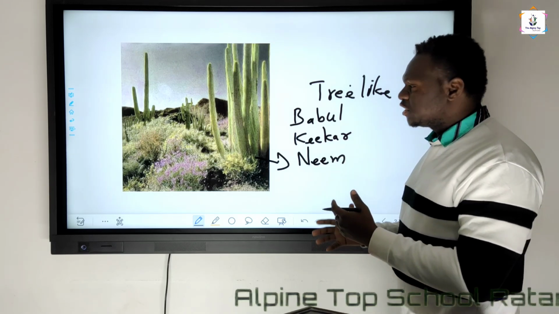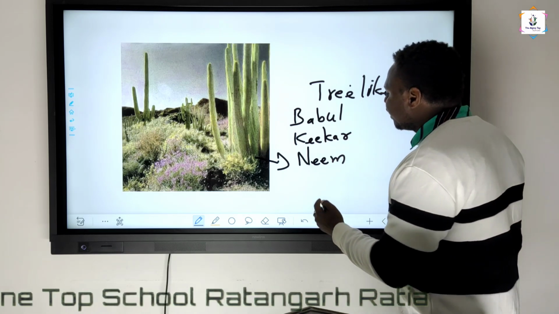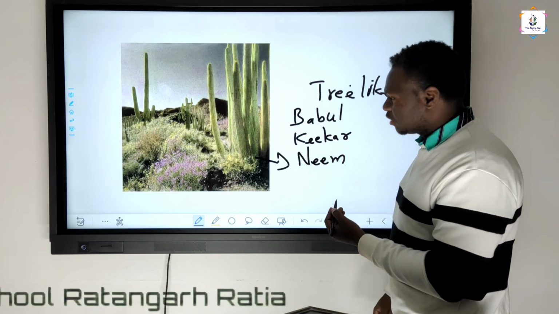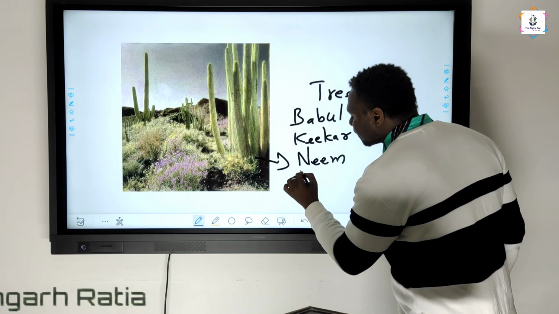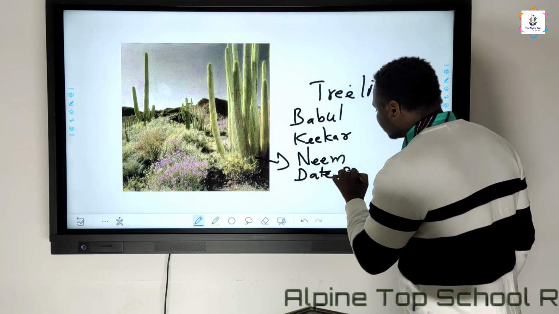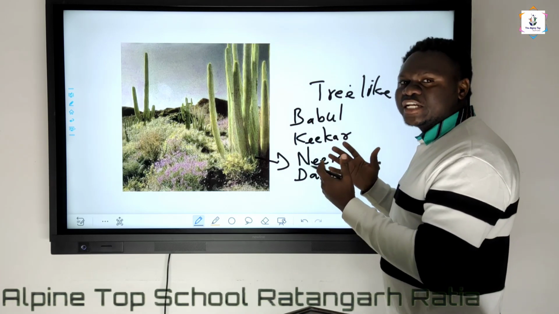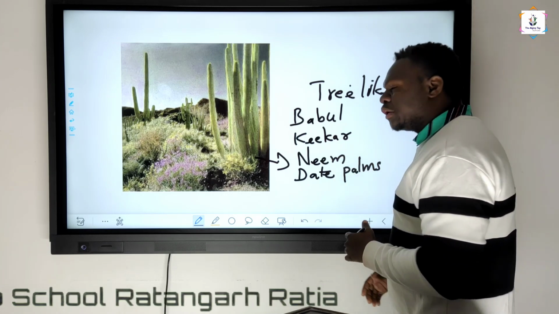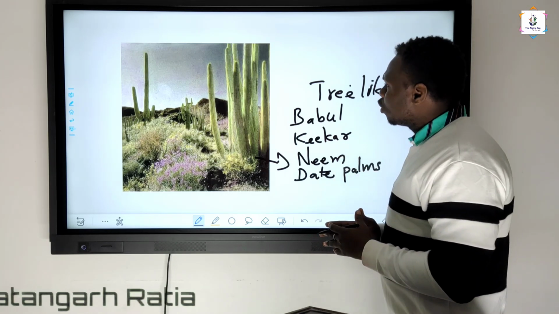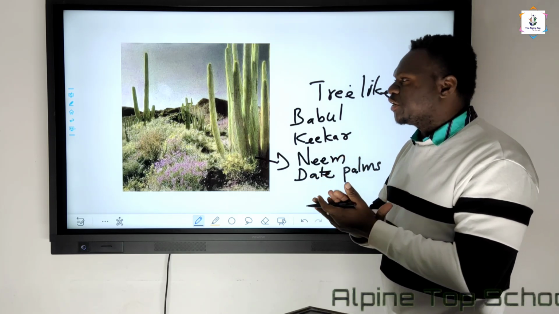These are the other trees you can see over here, and apart from that you can also get trees like date palms. These are some of the different trees that you can see in the desert area. Then let us go to some other slides and check what other things you can see over here.